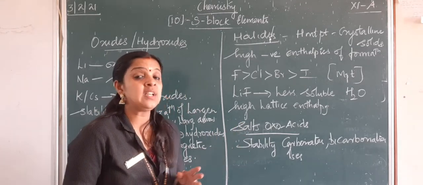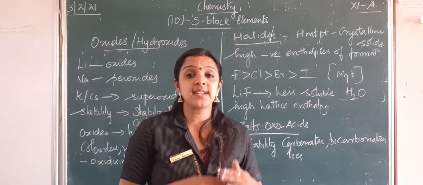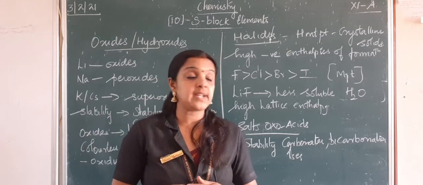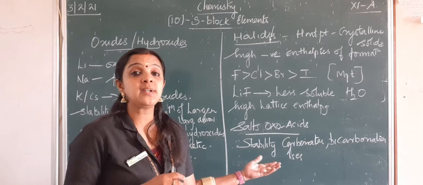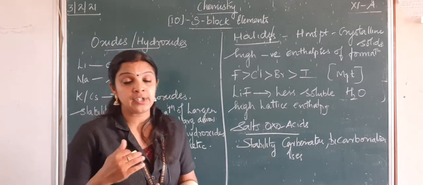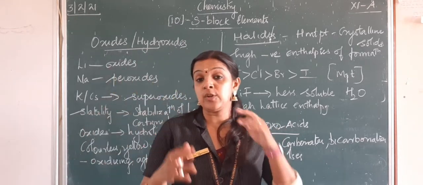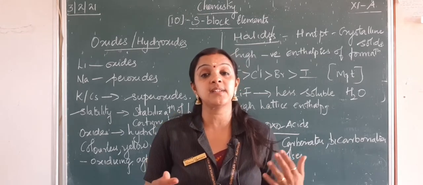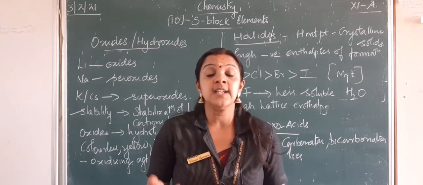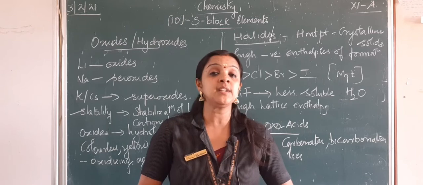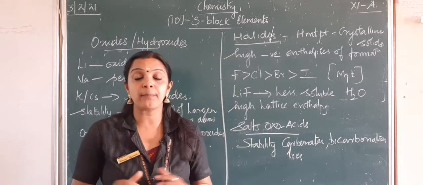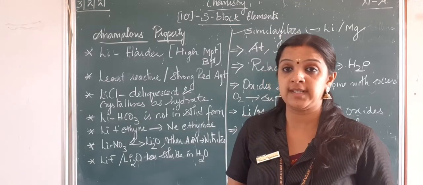We have carbonates, chlorides, sulfates and hydrogen carbonates, where the stability increases as you go down the group, because the alkali metals have big sizes, so they become completely soluble in water. So these are the properties. Next, the anomalous behavior of lithium.